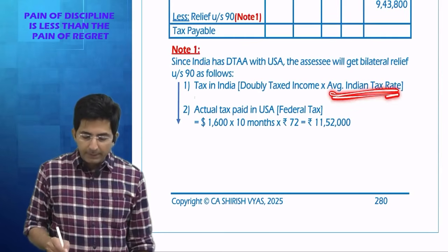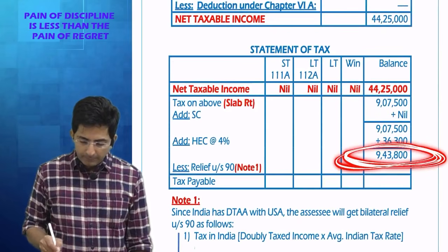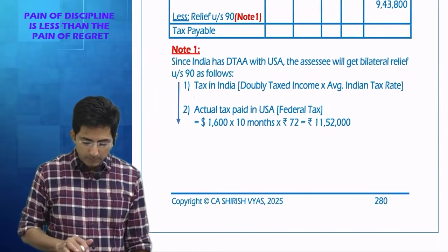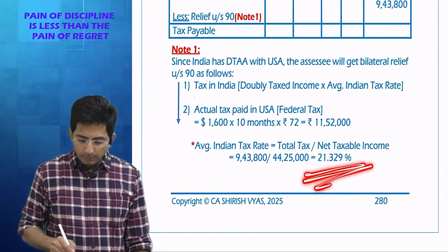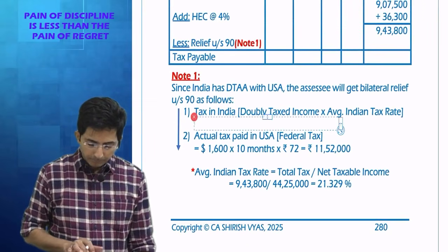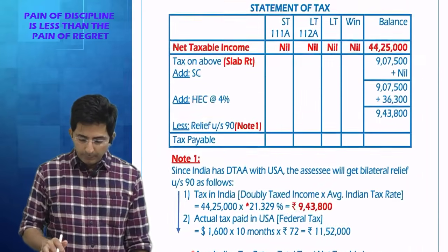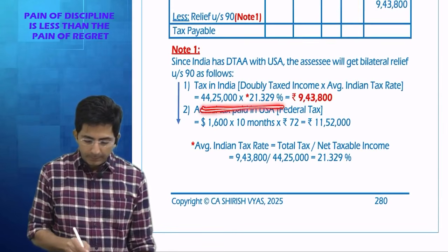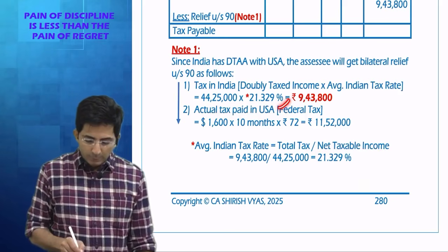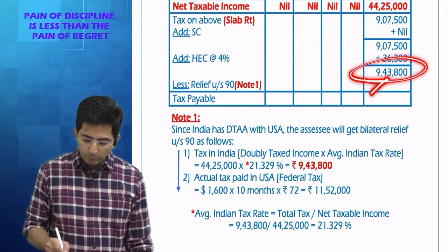But what is the average Indian rate? How to find the average Indian rate? Final tax in India divided by final income. Convert this into percentage. It comes to how much? 21.329%, correct? So now look here. Doubly taxed income is how much? 44 lakhs 25,000 into the average Indian rate, which is 21.329%. So see, actually you will get some decimals, but this same thing should be your answer.